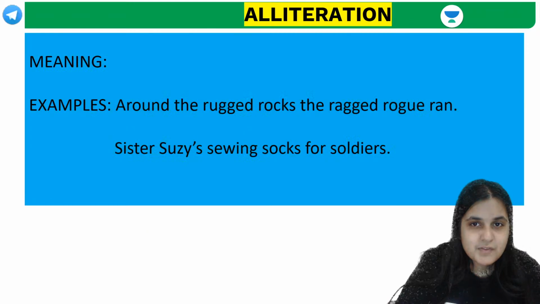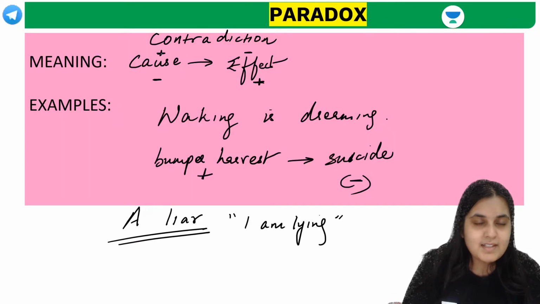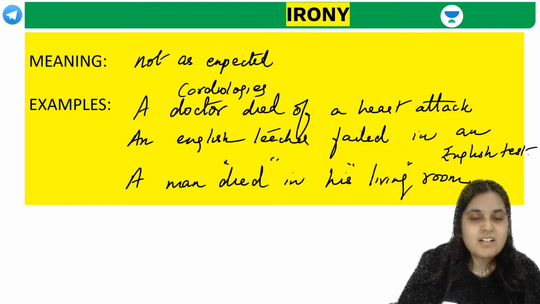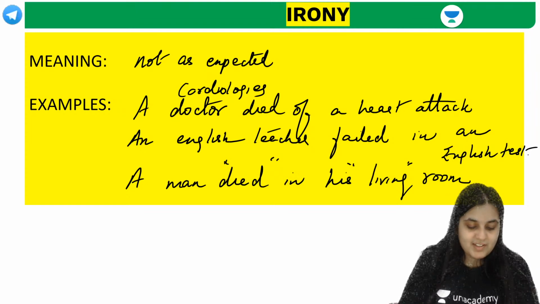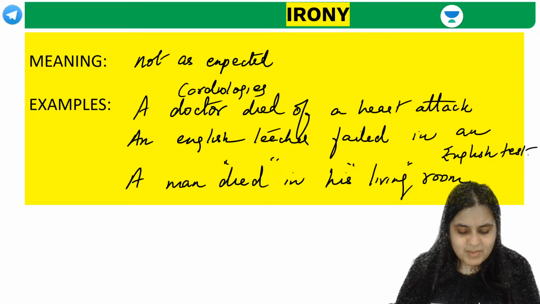Now, what is the difference between paradox and irony, guys? Irony is more to do with societal expectations. Which one, Devanshu? Hello, Diya.